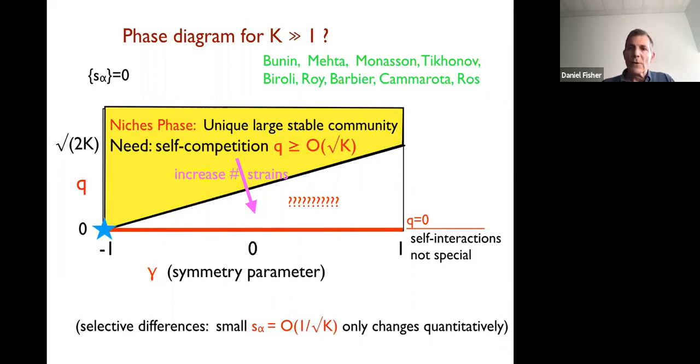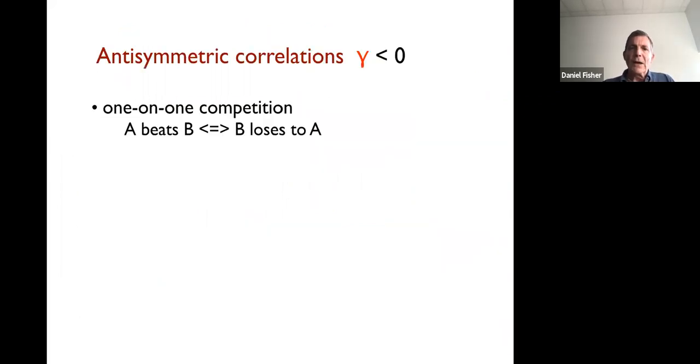Now, it turns out there's one very special point here. There's a special point over here at gamma of -1 and Q equals 0, which I'm going to use as sort of the base of our understanding, and it's rather surprising that it might serve as the base. So how can I get anti-symmetric correlations? Well, one simple way is if I just have one-on-one competition. So if strain A beats strain B, then strain B loses to A, so the interactions between them are anti-correlated.